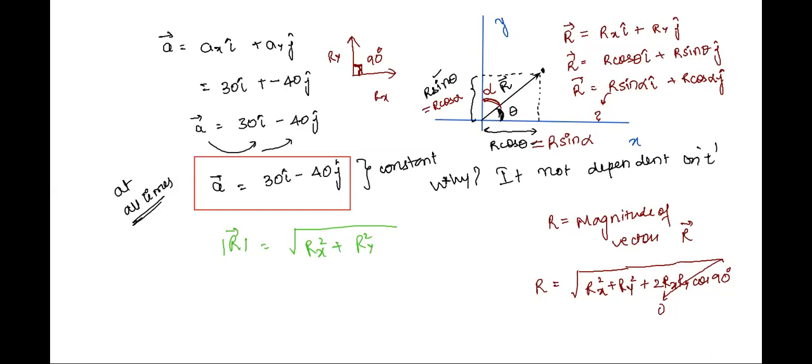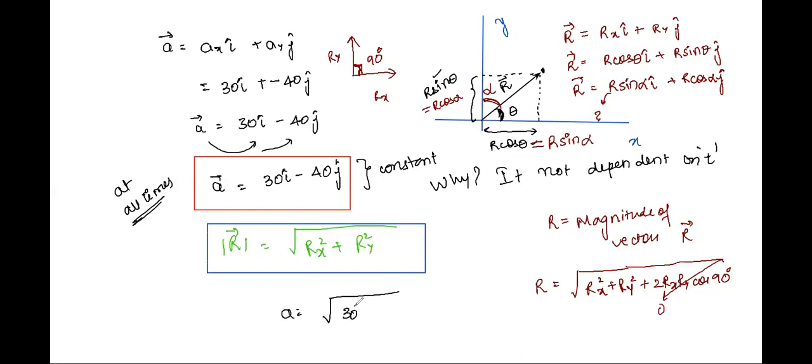So this is how you get the acceleration in terms of its components, and then you take its magnitude, under root of 30 square plus, mind here we have minus 40, so when you take minus 40 square it gives the same as 40 square, so the sign becomes irrelevant and you get the answer as 50 meter per second square.